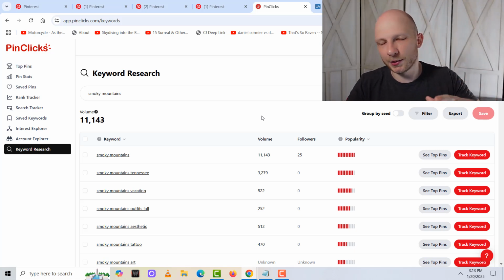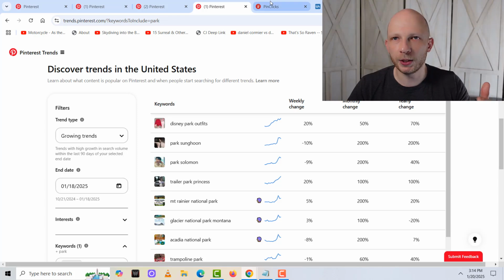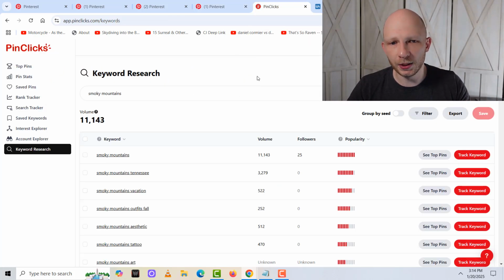I mean, there's a lot more ways that you can use PinClicks, but the program itself teaches you how to make the most out of it. But this has been the main one that I've been using. I used to use these two, and I still do seldom when it comes to Pinterest, but this has really saved me a lot of time and energy. So that's something I highly recommend.